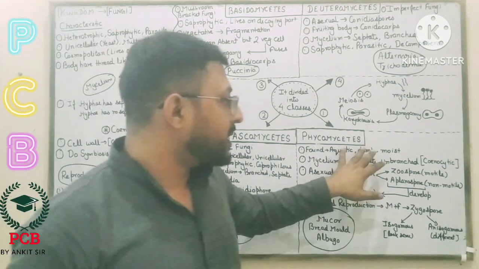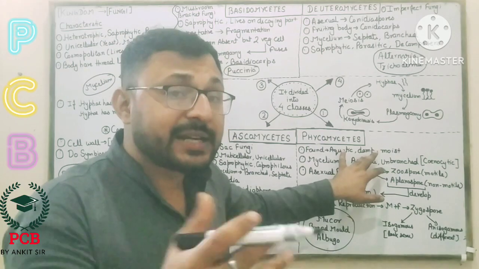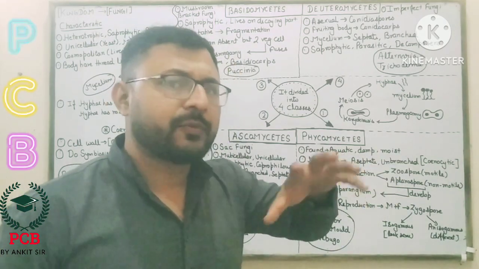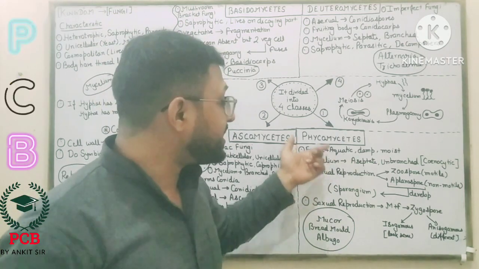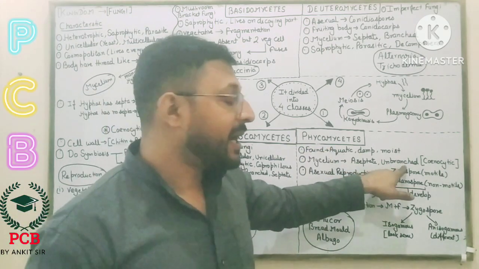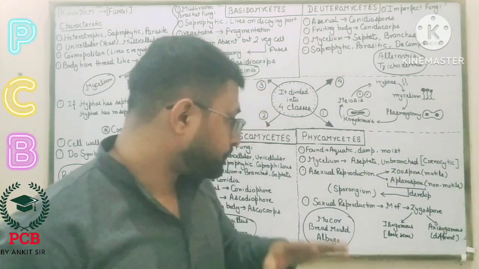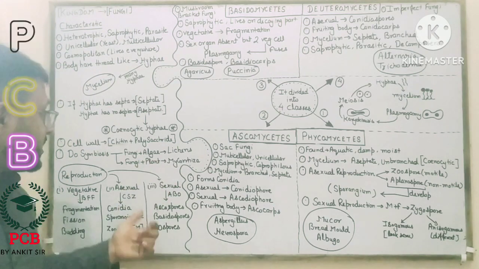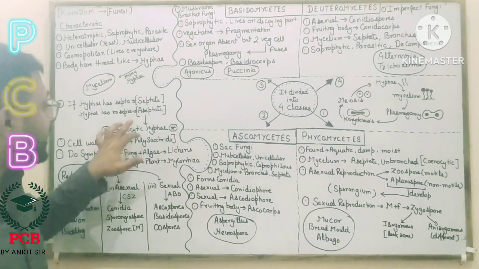They also live in damp areas. Damp areas are very moist and steady areas, where some water is present. Now the mycelium of phycomycetes is aseptate and unbranched. Unbranched means coenocytic. I already told you that the coenocytic part is aseptate.